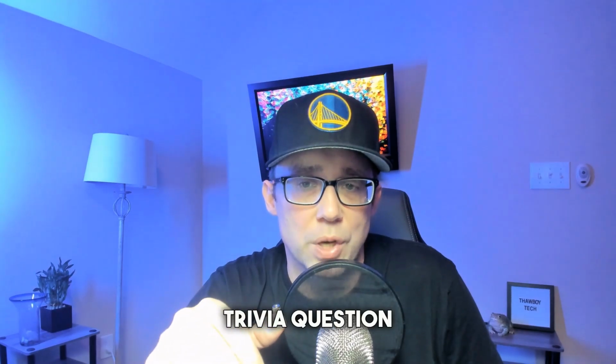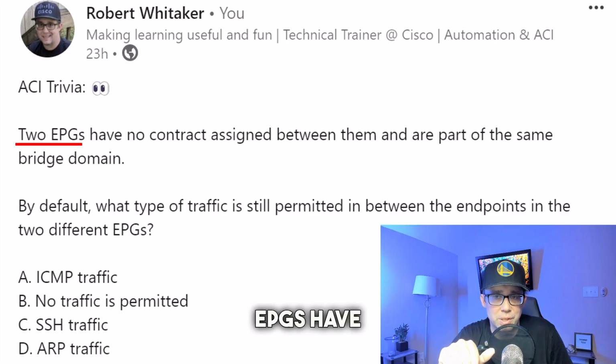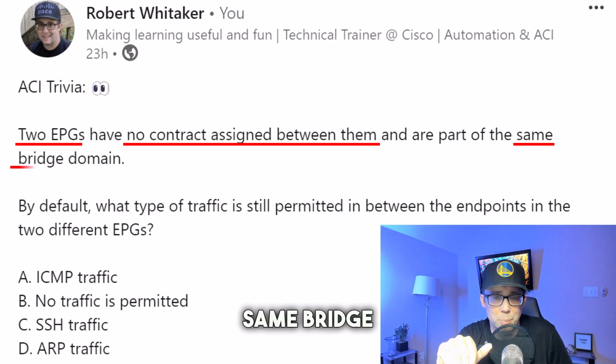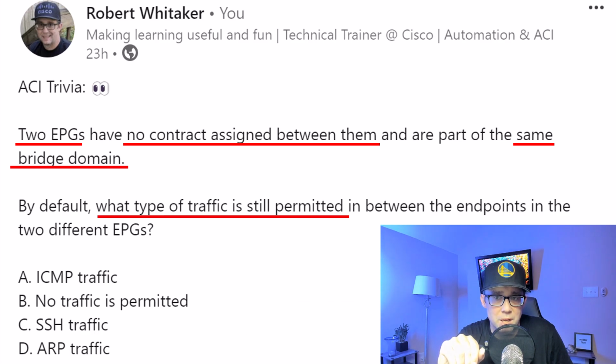So here's a trivia question that I posted on LinkedIn. Two EPGs have no contract assigned between them and are part of the same bridge domain. By default, what type of traffic is still permitted in between the endpoints in the two different EPGs?